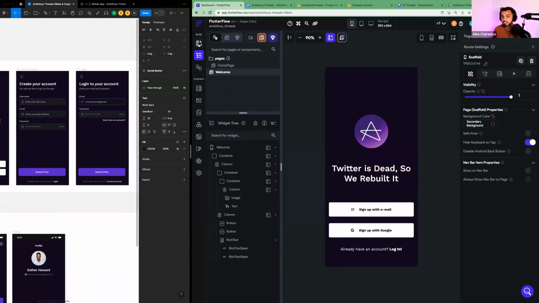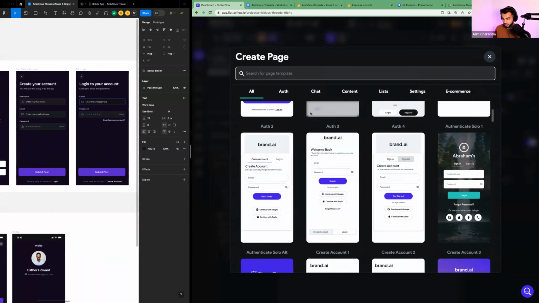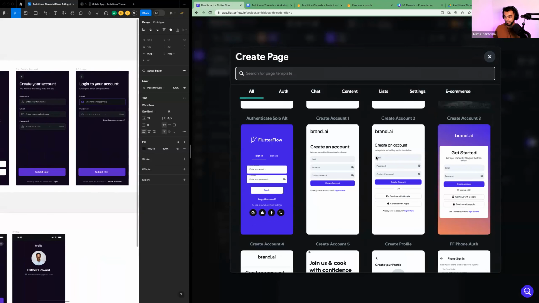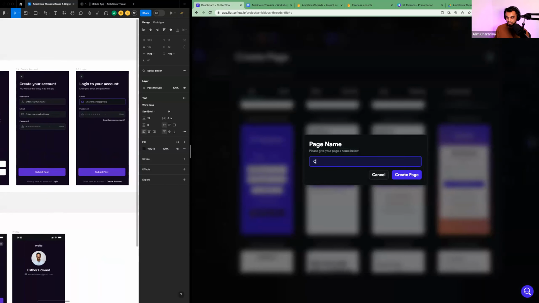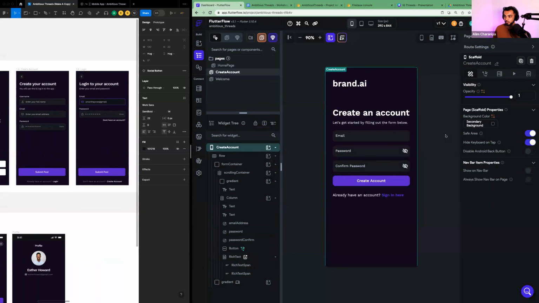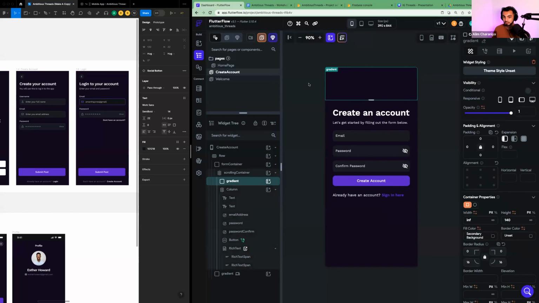Okay. So let's go to your widget tree, hit new page. Okay, scroll down, and we're going to find create account 1. Okay, you see this, create account 1, hit use my theme, and we're just going to title it create account like this. And notice how I capitalize C and A, and then hit create page, and boom, we have create account.